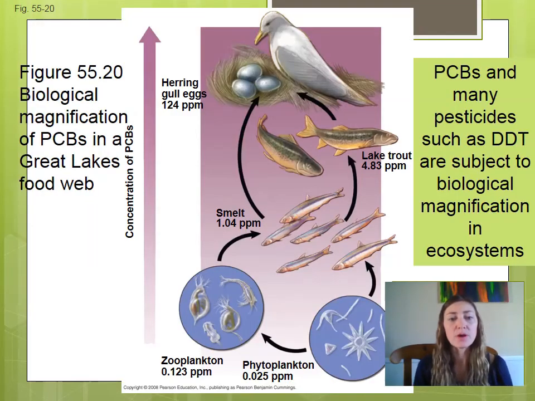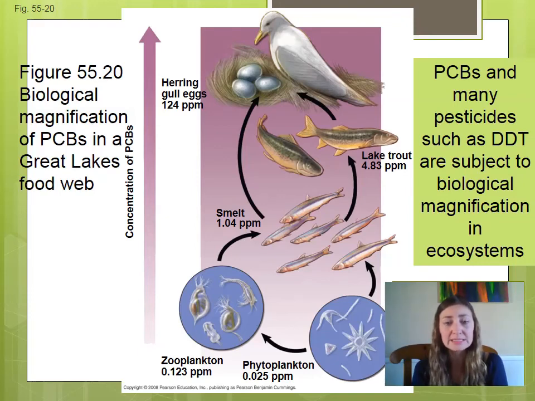Let's look at this example. PCBs and DDT are great examples of how chemicals that we put into the ecosystem can magnify in higher trophic levels. Phytoplankton will take up, in this case, PCBs, and they get eaten by smelt. So now the smelt has a higher concentration because they're eating a bunch of phytoplankton than the phytoplankton had. Lake trout eat the smelt, so now the levels of PCBs are even greater in the lake trout because the concentration is increasing. By the time herring gulls eat the lake trout, the magnification can be 5,000 times the level it was in phytoplankton.